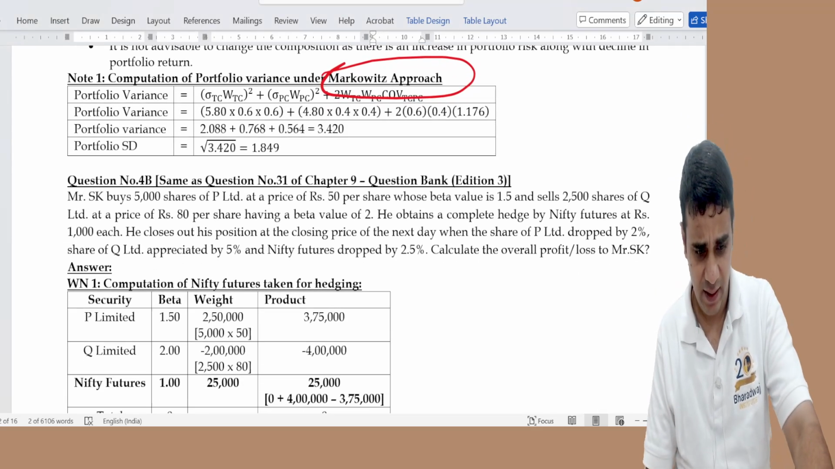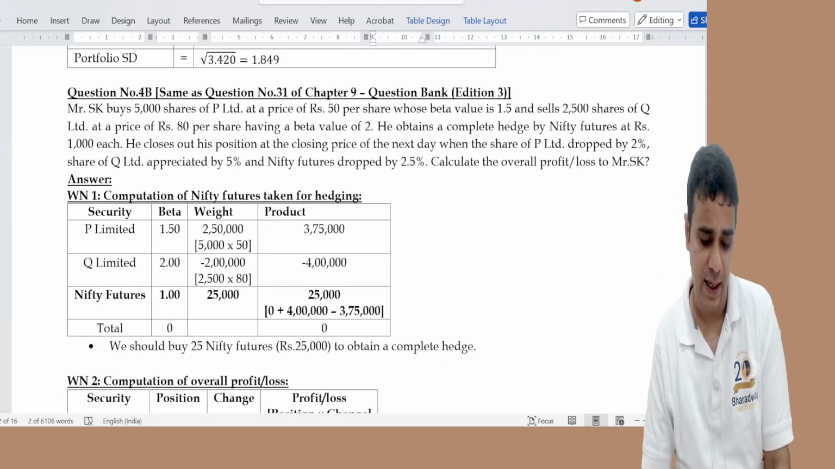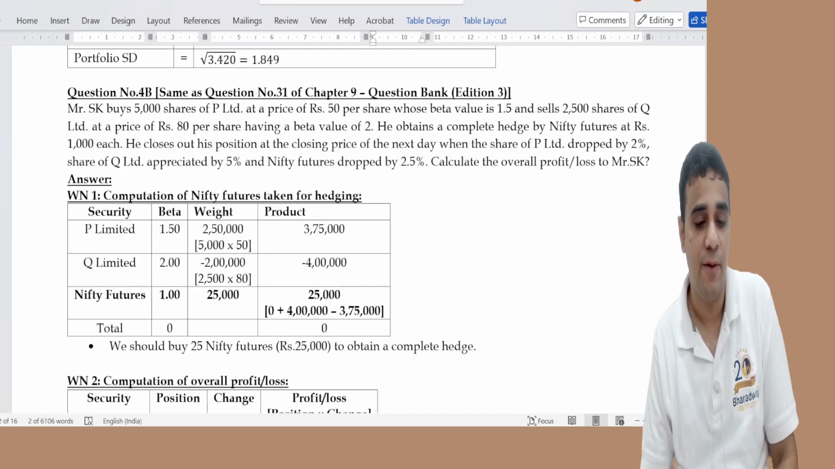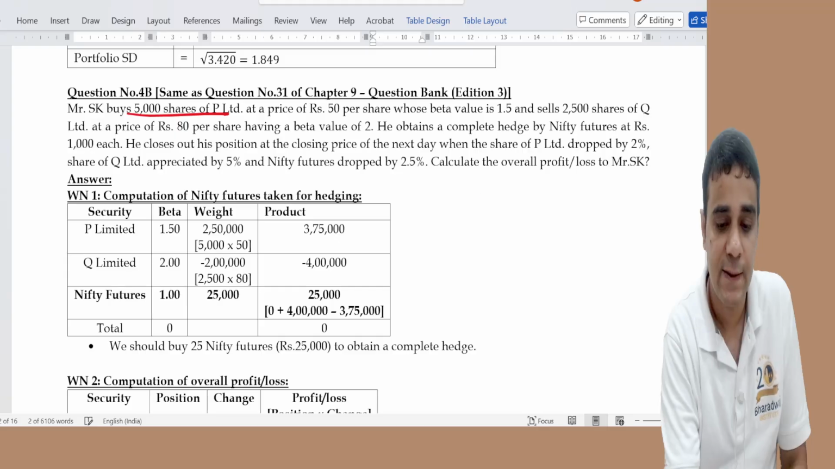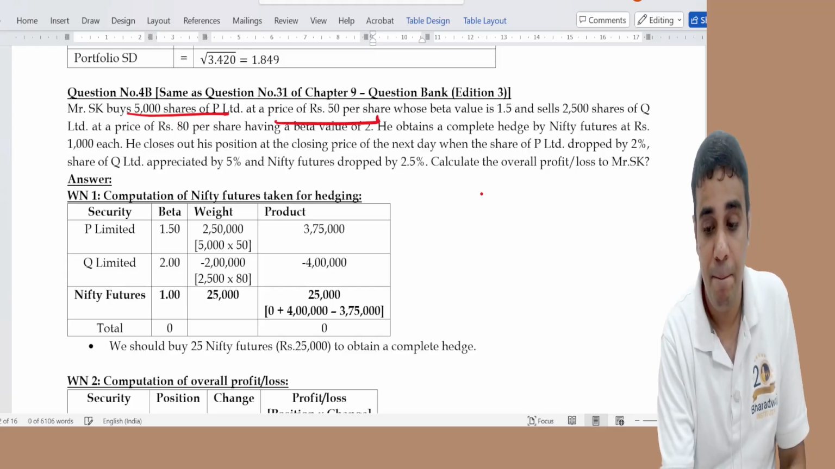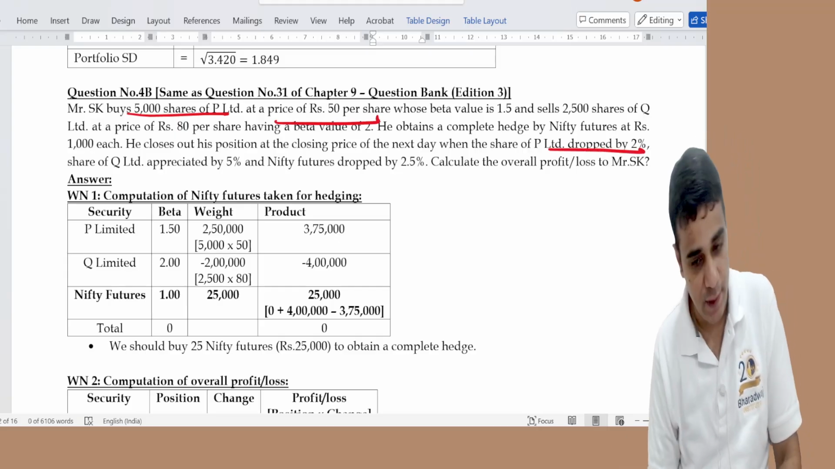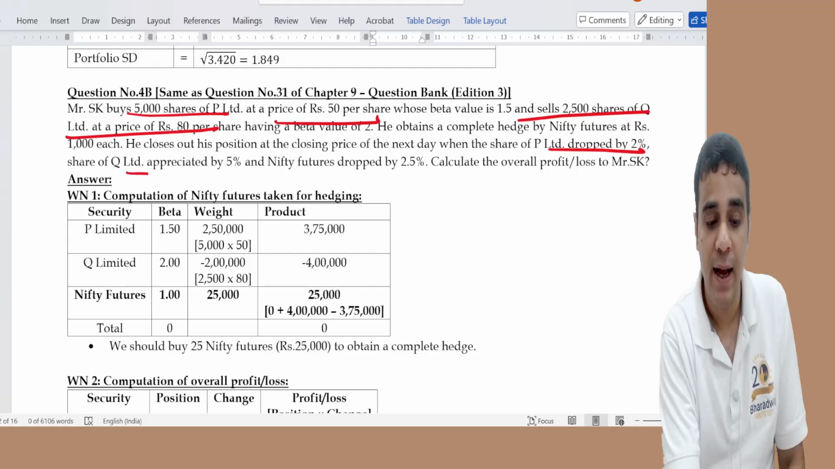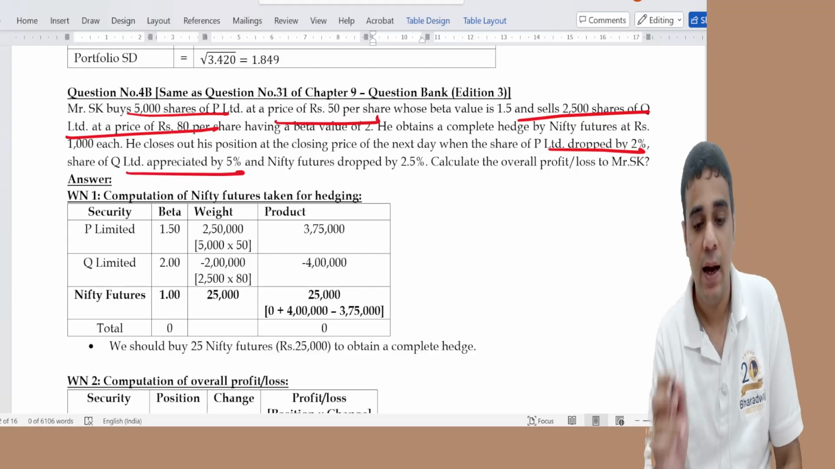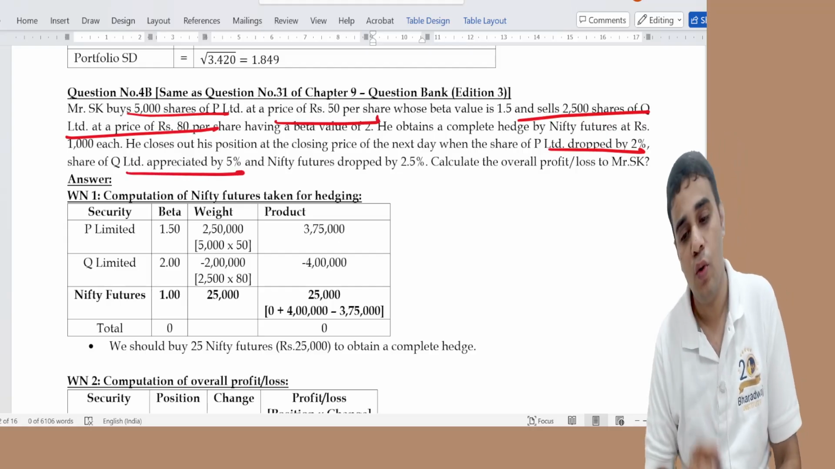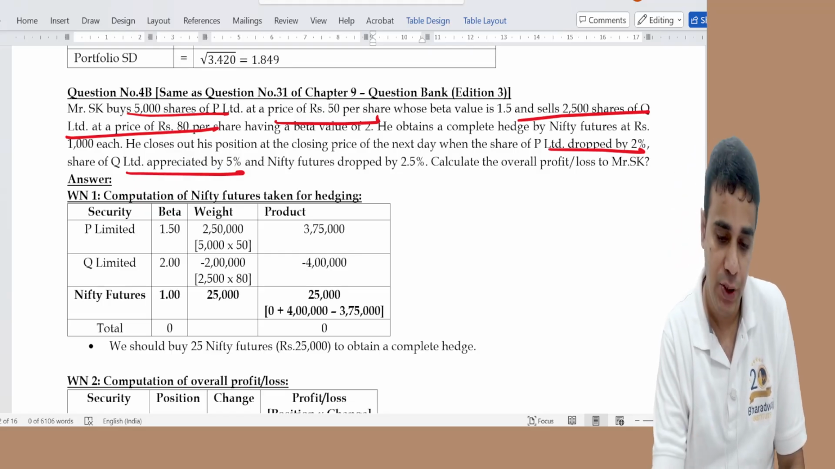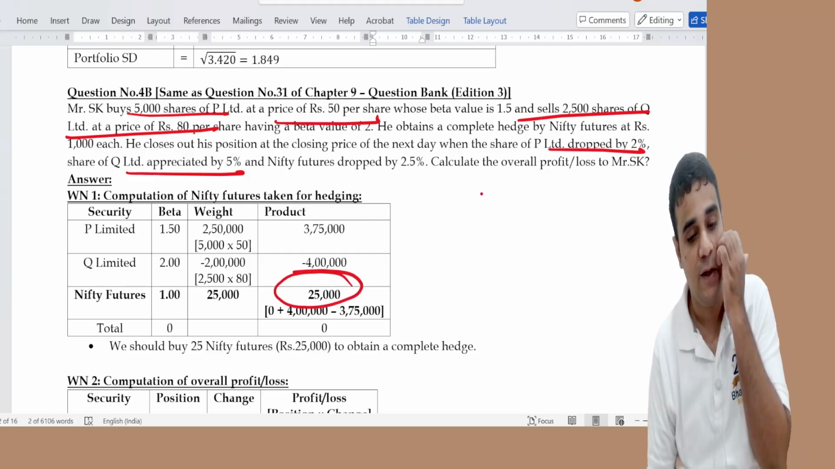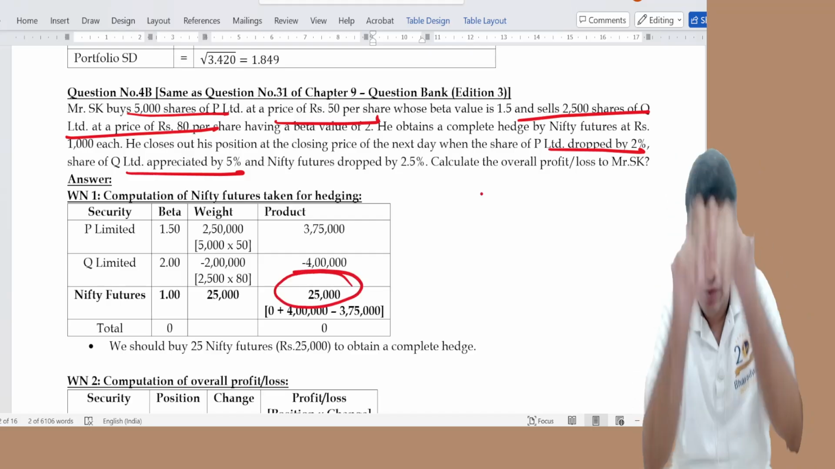Then next was the derivatives chapter, where they wanted us to calculate profit or loss on the different positions taken. Shares purchased, price went down, loss. Shares sold and price went up, again loss, and we had to cover it through Nifty futures, a complete hedge. So the Nifty futures balancing figure is rupees 25,000. I bought Nifty futures and the Nifty futures price also went down.